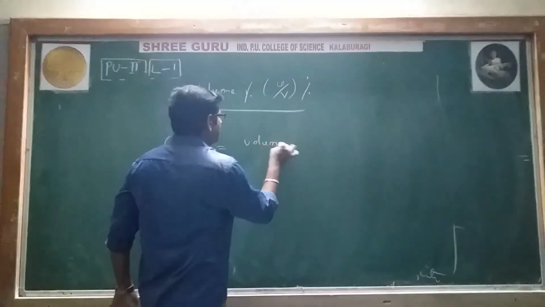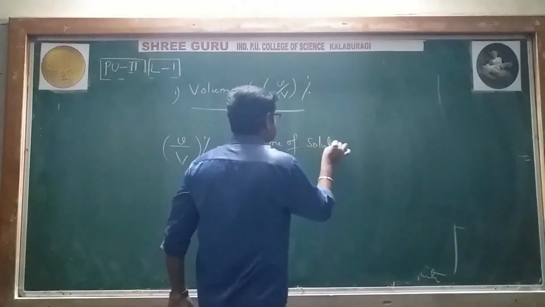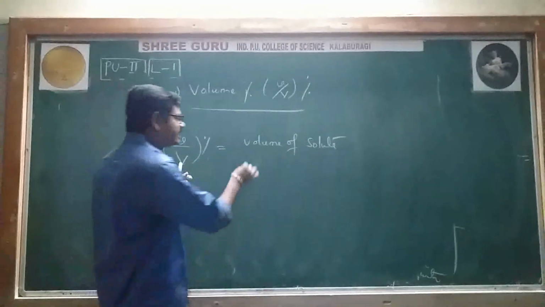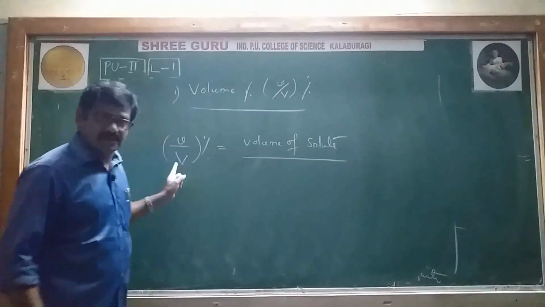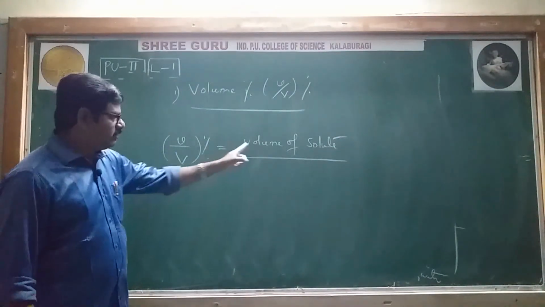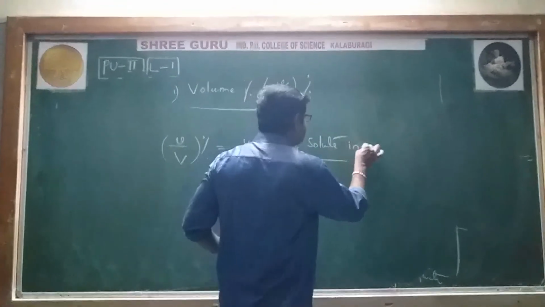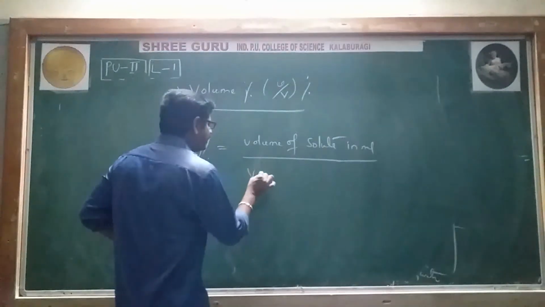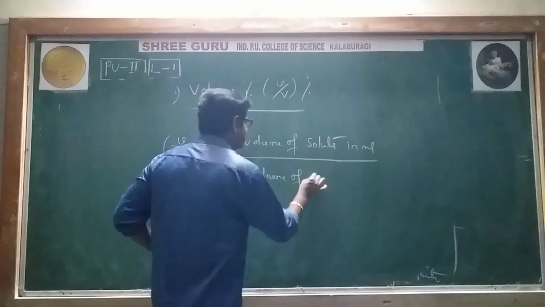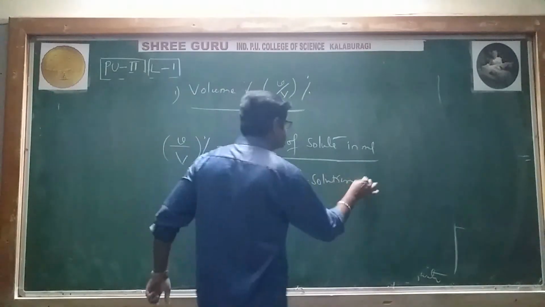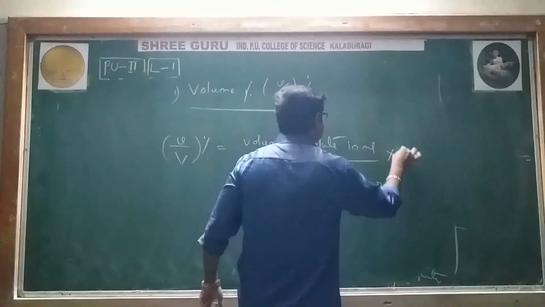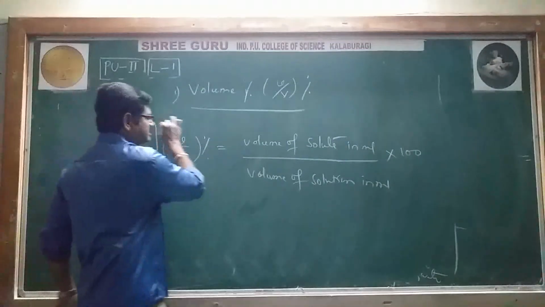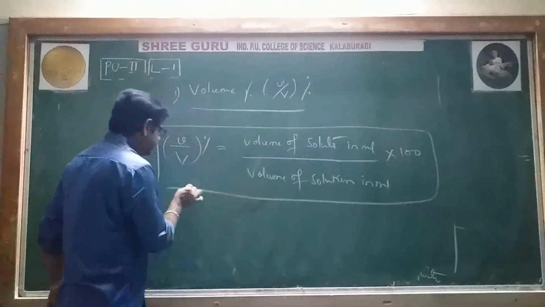Volume of solute, small v indicating a solute, capital V indicating a solution, not solvent. Remember, volume of solute in milliliters divided by volume of solution in milliliters into 100, because we are finding percentage. This is the formula for volume percentage.